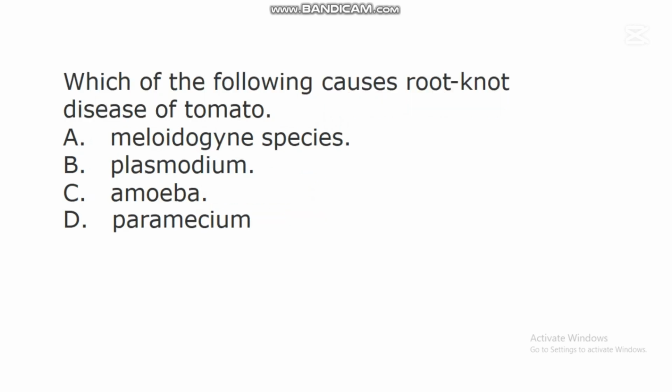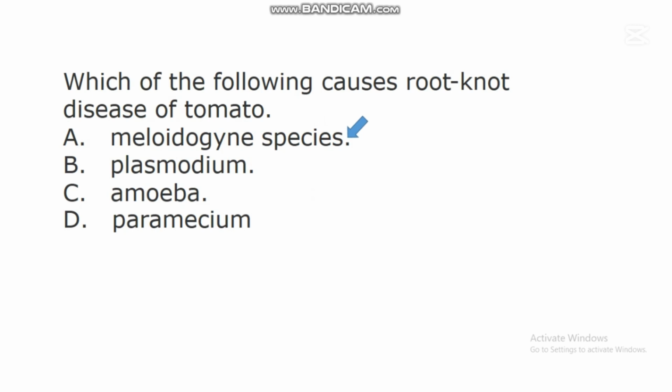The next question says, which of the following causes root knot disease of tomato? A. Meloidogyne species. B. Plasmodium. C. Amoeba. D. Paramecium. In this question, the correct answer is A.